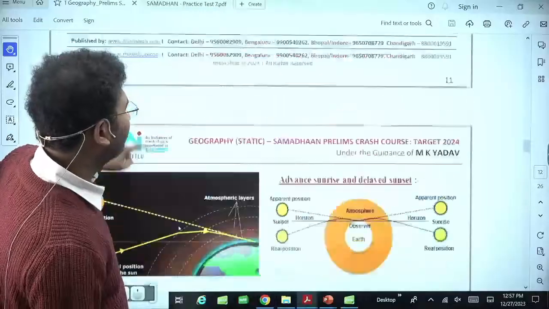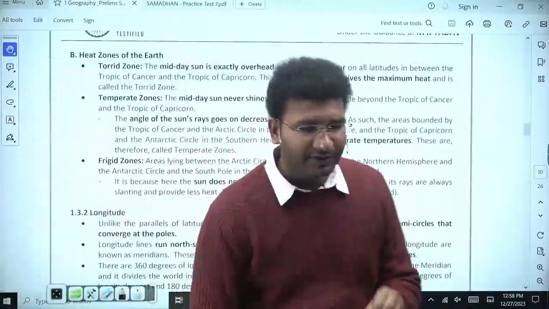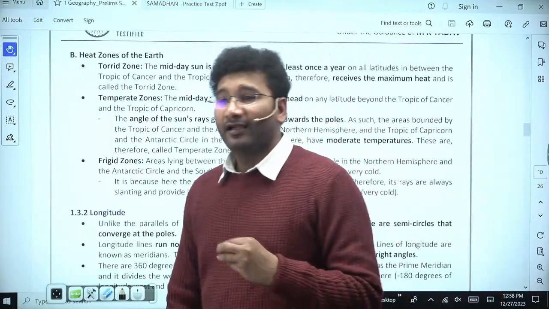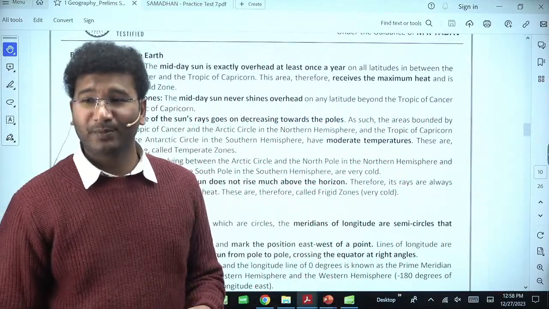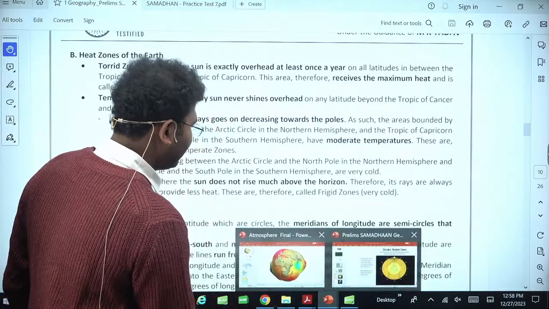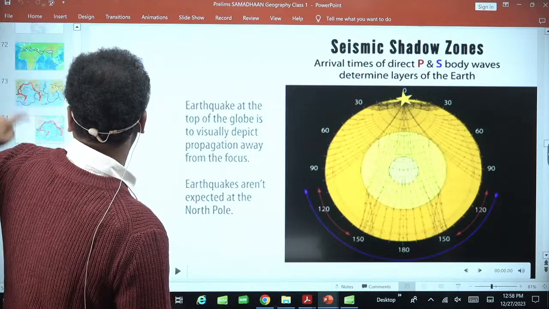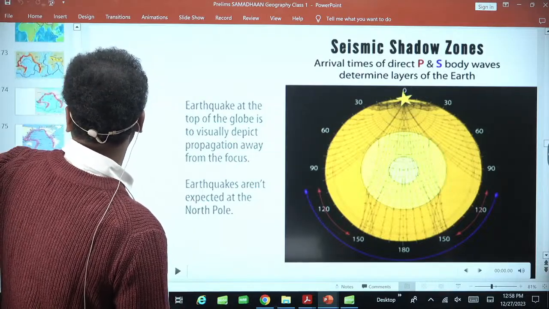Now let's move to the next topic, that is latitudes and longitudes, one of the favorite topics of UPSC again. And before I start with this topic, I want you to solve a question which was given in the UPSC last year. So look here, this question comes every now and then.